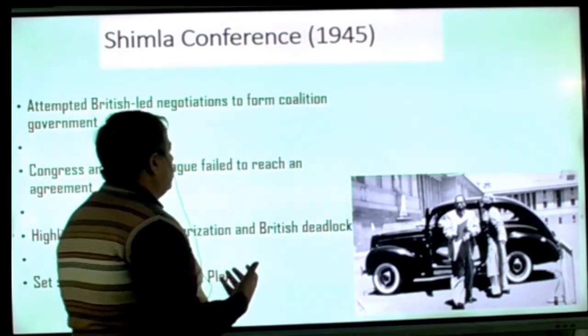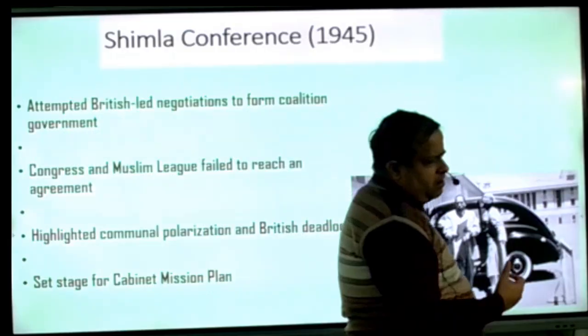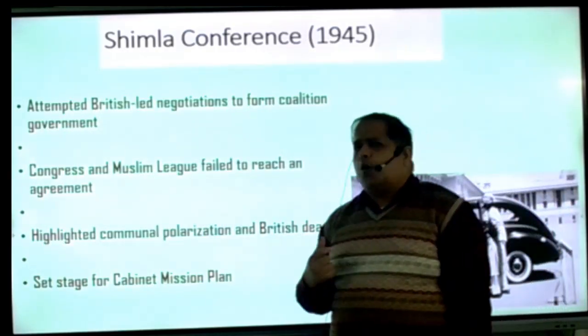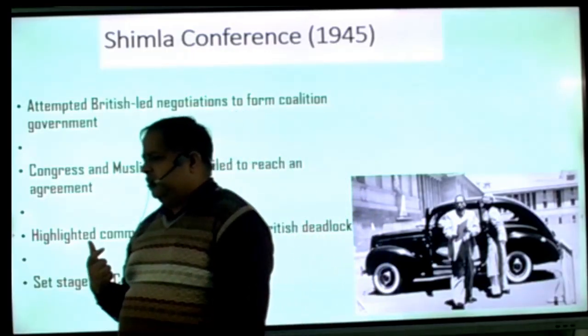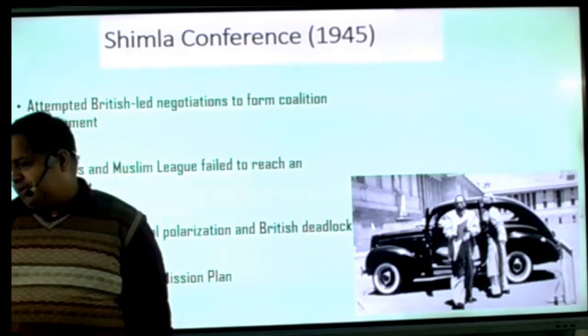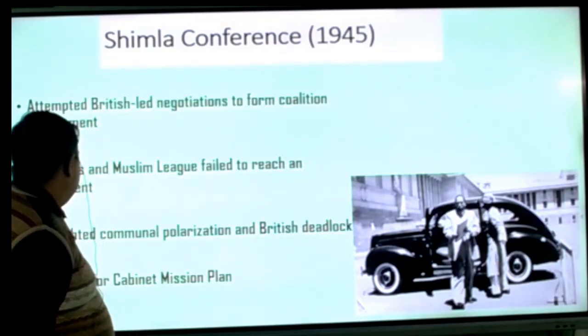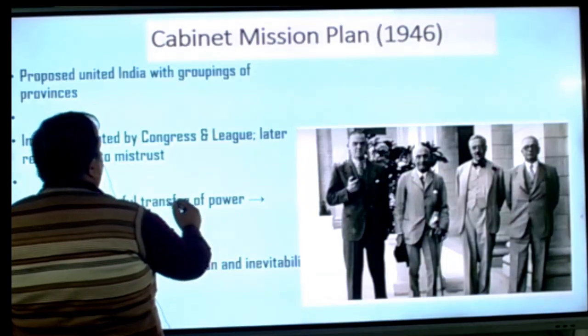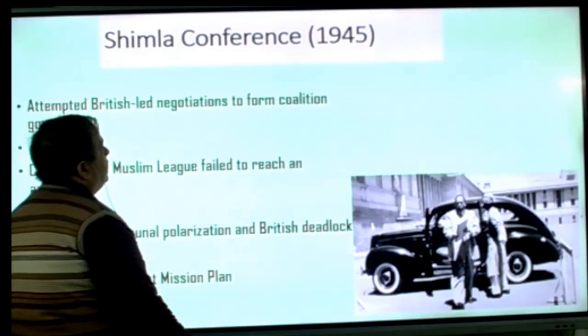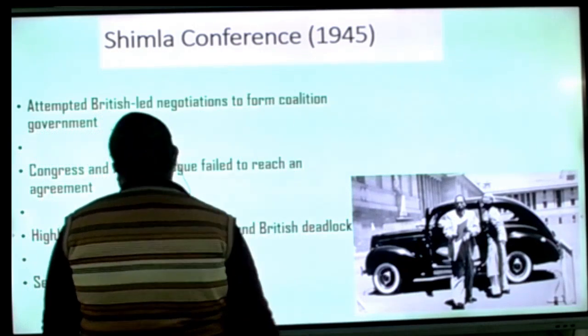So beta, before it, the Chakravarti Rajagopalachari, CR, formula was presented. On 10 July 1946, a formula also came. I will discuss that one. Before it, a Simla conference took place.